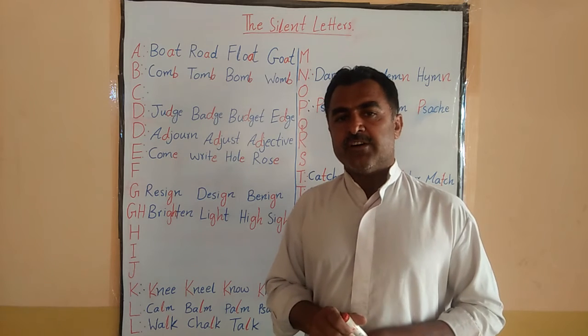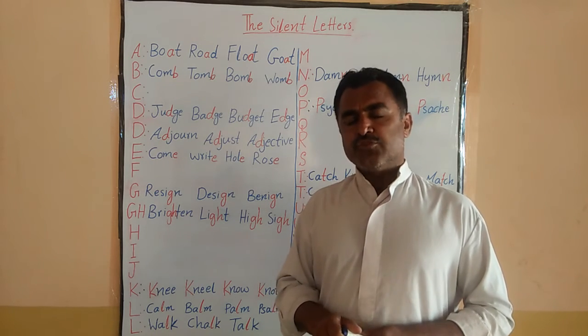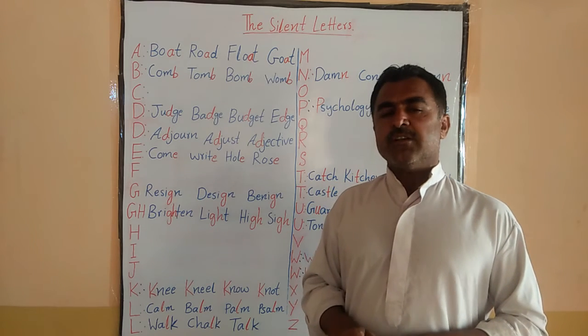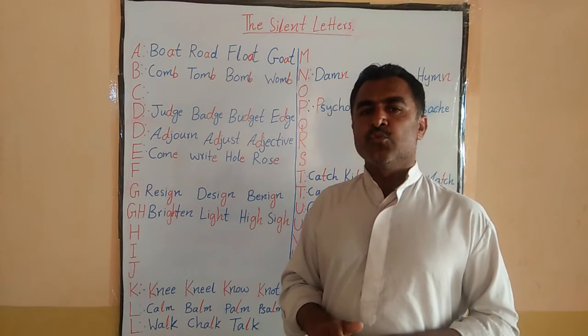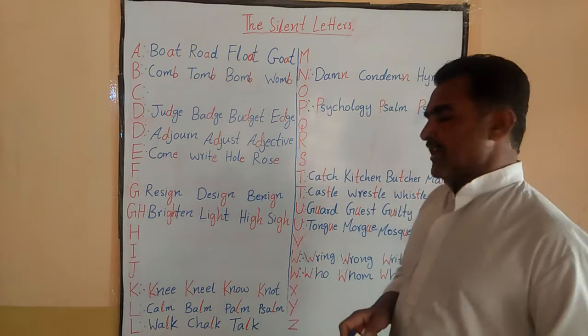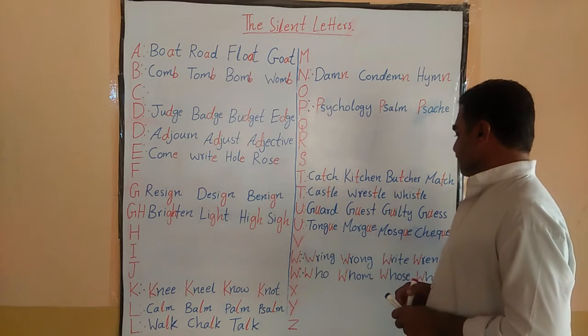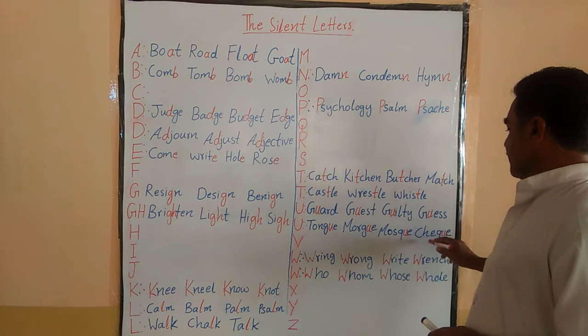At the end of the word, after Q and G, U is silent. At the end of the word, after G and Q, both letters, okay. So U is silent. Like tongue, morgue, mosque, check, okay.